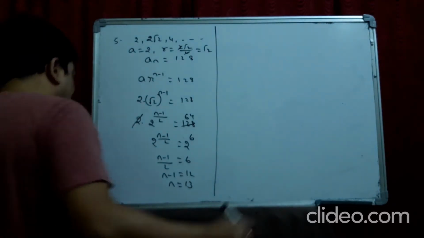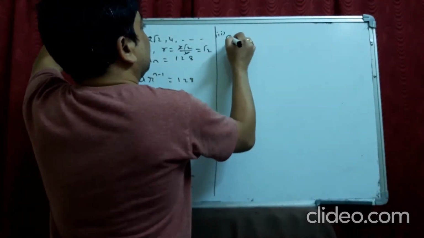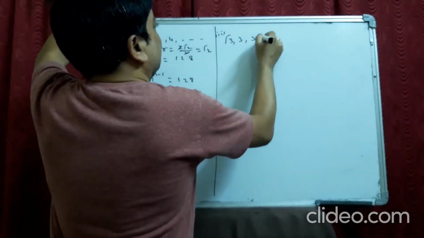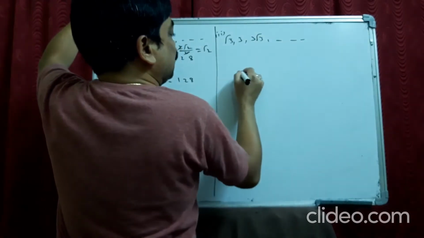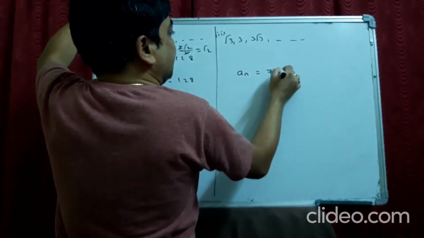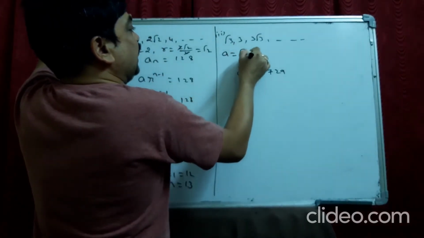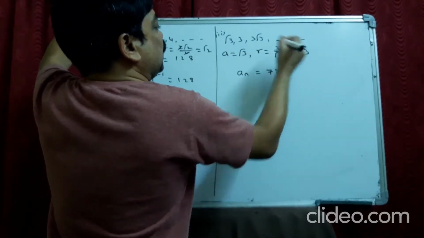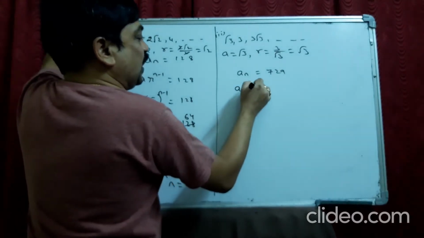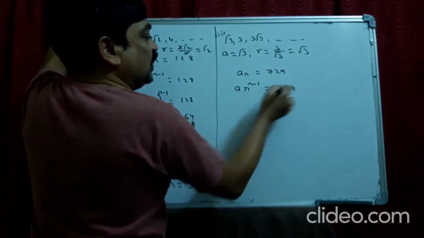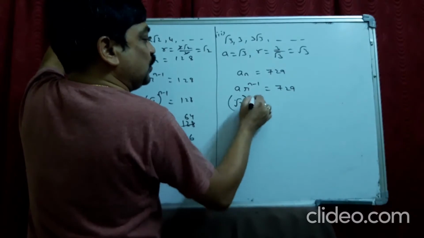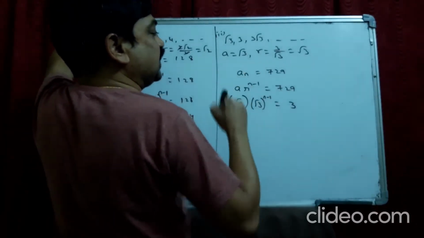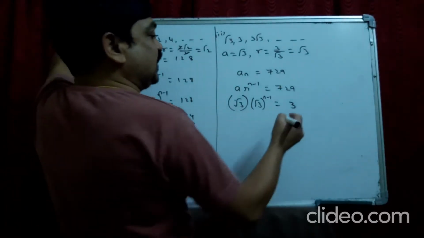The second one, root 3, 3, 3 root 3, and so on, is 729. So AN is 729 here. A is root 3 and R is the ratio A2 by A1. It is also root 3. It becomes A into R power n minus 1 is 729. It is root 3 into root 3 power n minus 1 is 729. You can write it as 3 power 6.